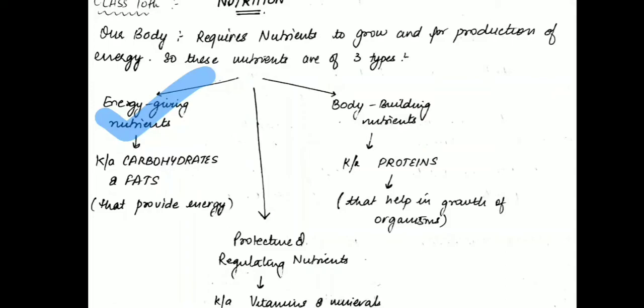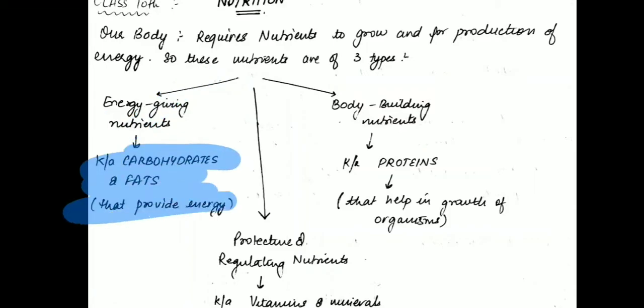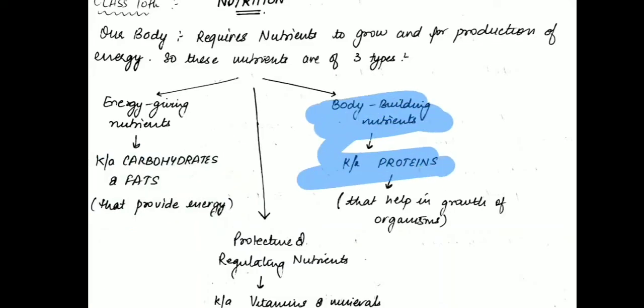Thus, three basic types of nutrients we have: energy giving nutrients, under which fall carbohydrates and fats, and their function is to provide energy. Thus, carbohydrates and fats are energy giving nutrients which provide energy to the body. The second category falls under body building nutrients called proteins that help in the growth of the organisms. So what is the second kind of nutrient available here? Body building nutrients called proteins that help in the growth of an organism.